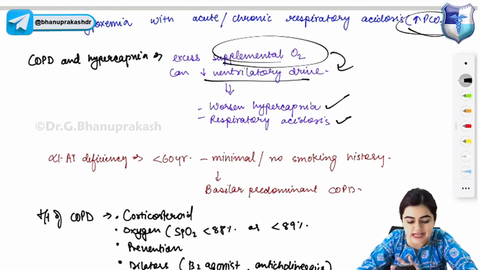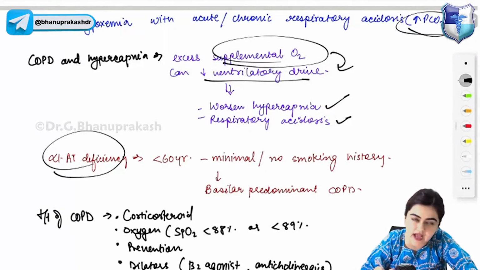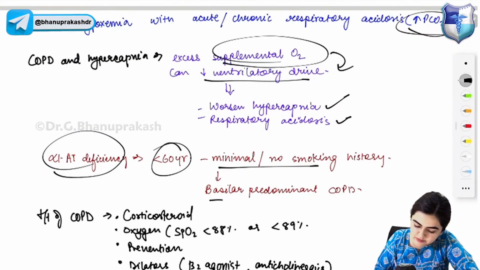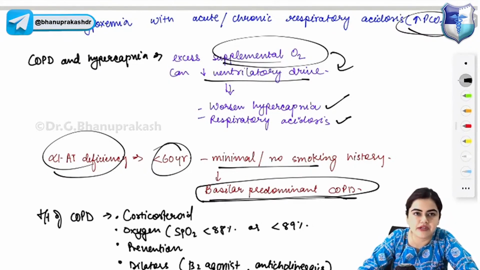So supplemental oxygen in case of COPD is a double-edged sword. It can decrease the hypoxic ventilatory drive, worsening the hypercapnia and respiratory acidosis. Now coming to alpha-1 antitrypsin deficiency. It is generally seen in patients less than 60 years old with minimal or no smoking history, and basilar predominant COPD is a feature of alpha-1 antitrypsin deficiency. Okay, alpha-1 antitrypsin deficiency, basilar predominant COPD.